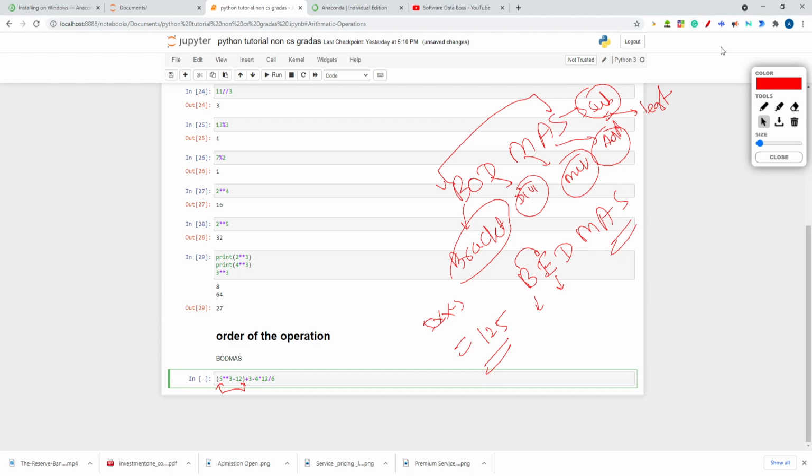So 125 minus 12, it will be 113. Now the bracket is over. Now I will look at this part. In this particular part, which has the highest priority? Division, right? After exponent, division. There is no exponent here.